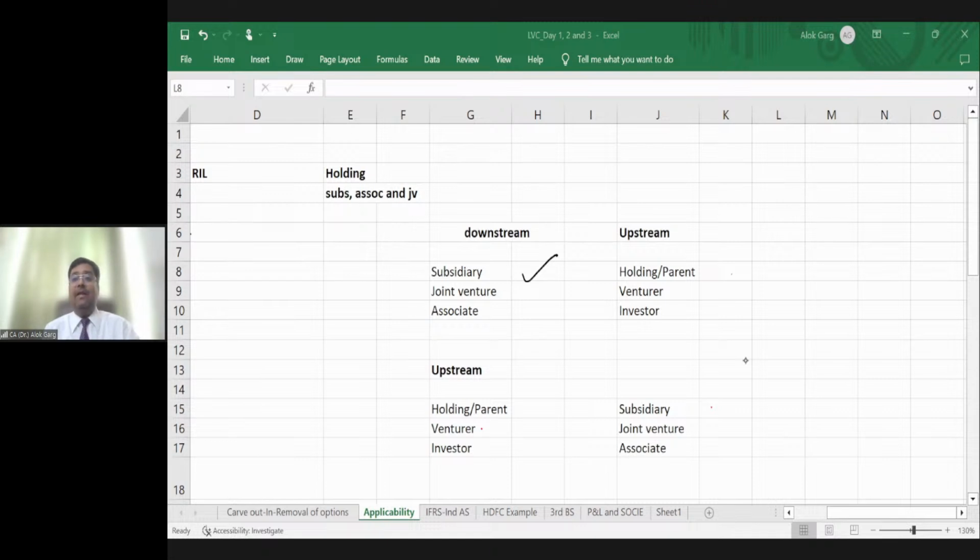If Ind AS is applicable to one company, it will be applicable to its parent also, its holding company also, right? Yes, it will be applicable to its parent as well.